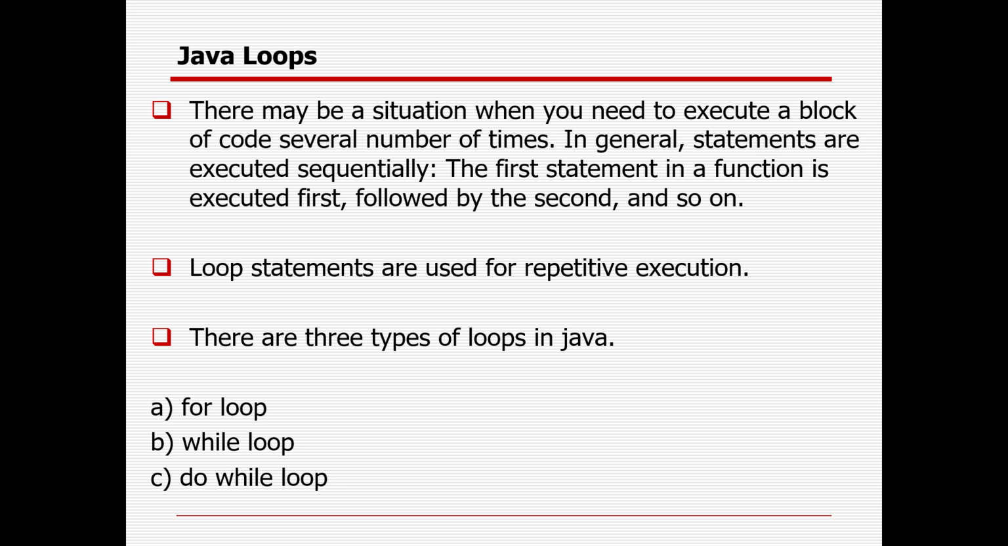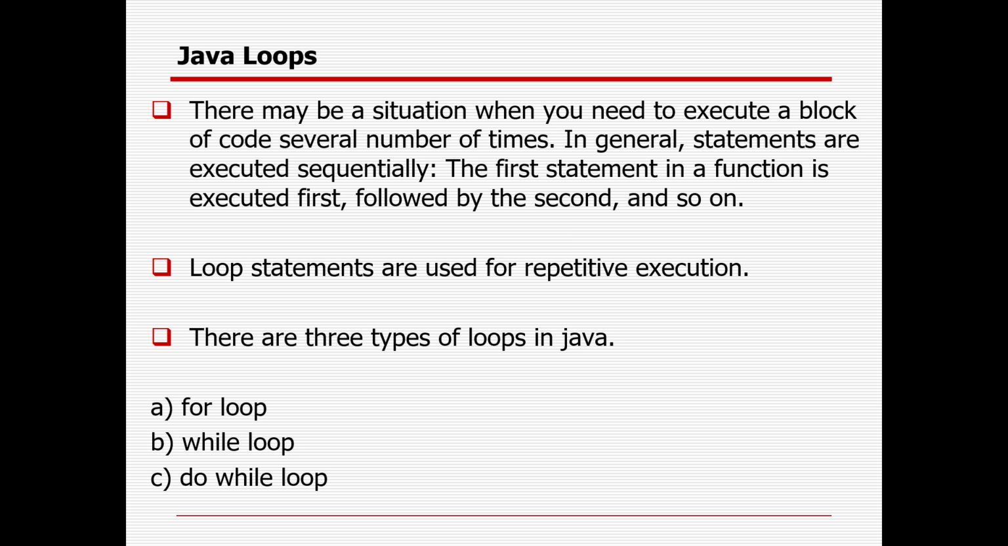But otherwise, you can use the other three loops. That will be covered in the collection framework: the for-each loop, also called the advanced for loop. But here, primarily three loops are available: for, while, and do while loop. So what are the for loop, while loop, and do while loop? Try to understand from here.